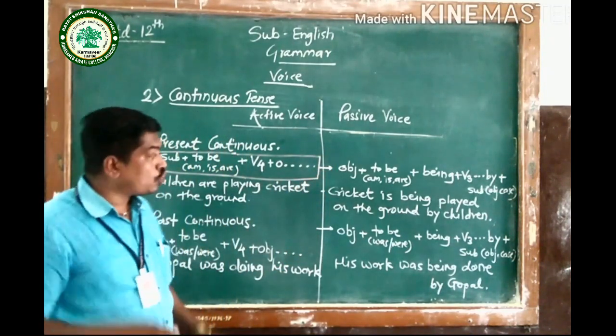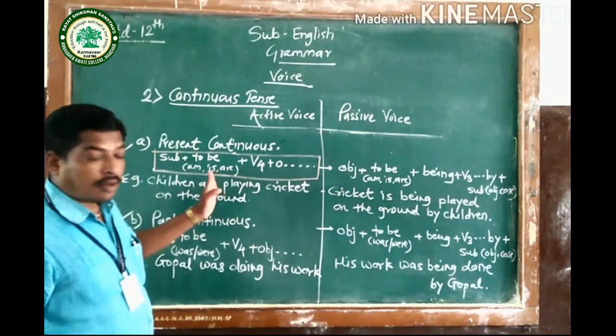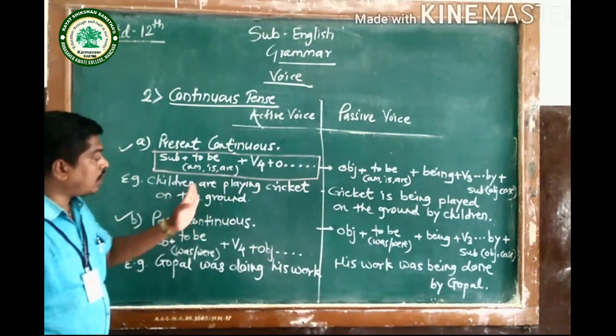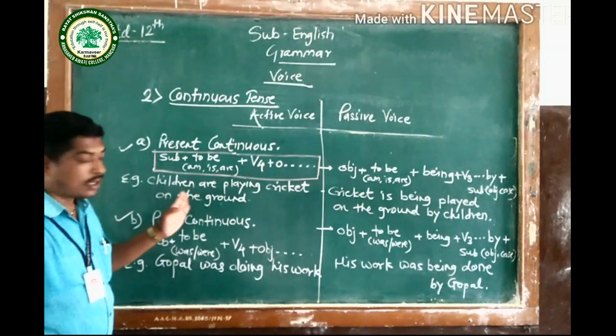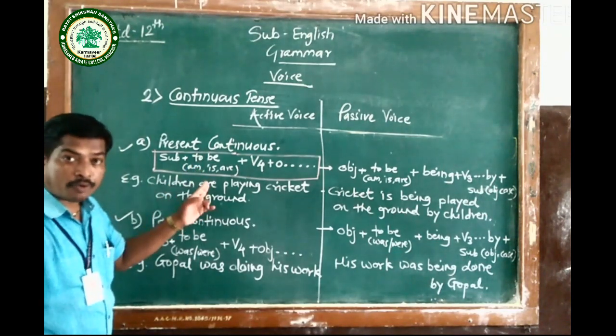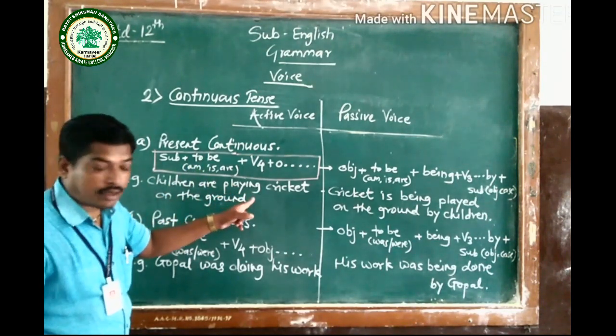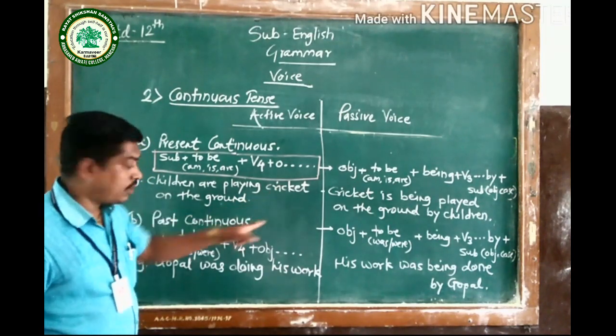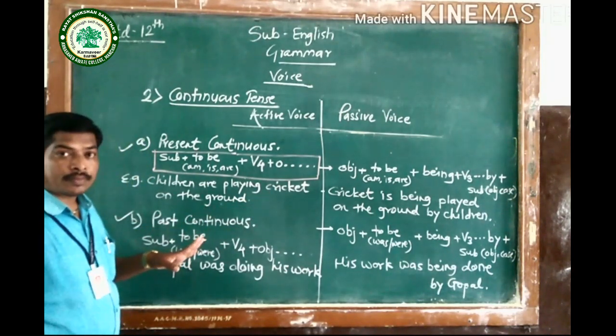Again, apply those rules on this structure. The example is given: children are playing cricket on the ground. Children is the subject, are is the proper helping verb of to be, then V4, playing, the ing form, then cricket on the ground.